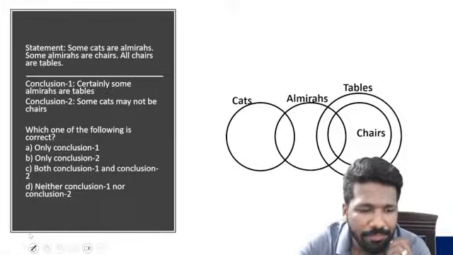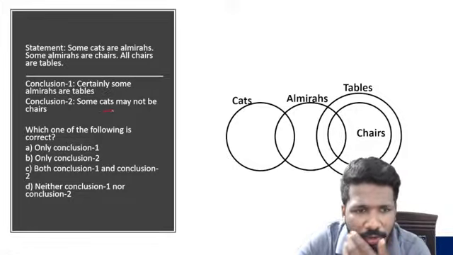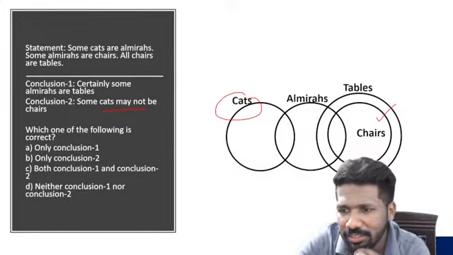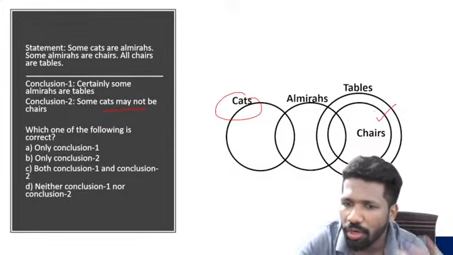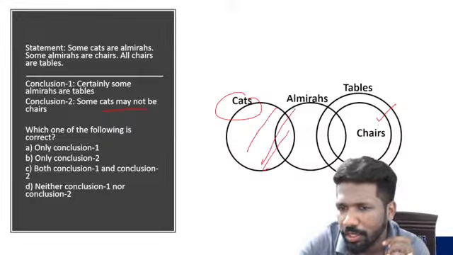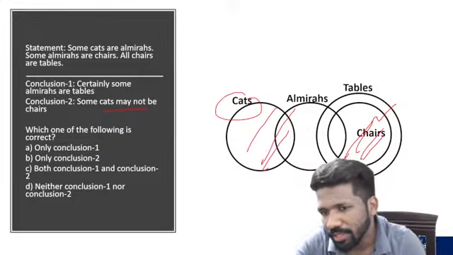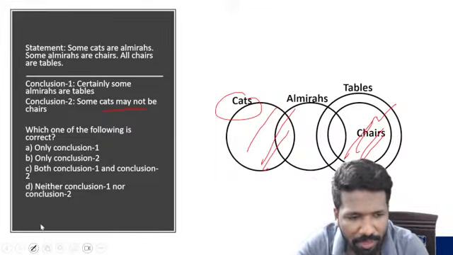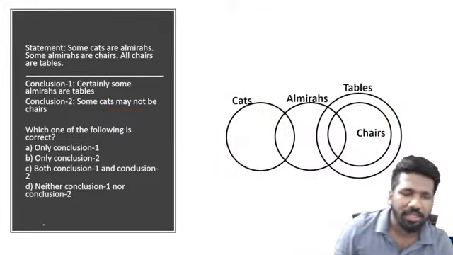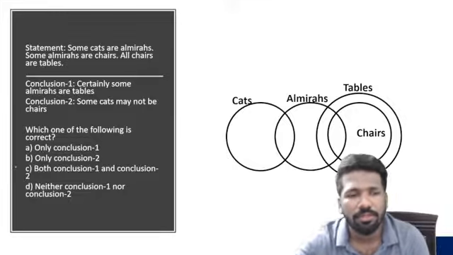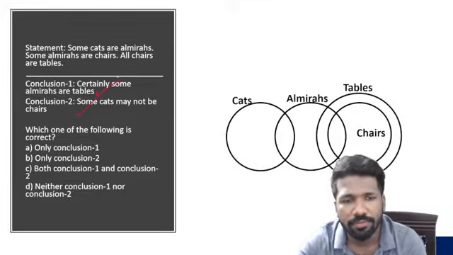Second statement: some cats may not be chairs. Cats and chairs may not have an intersection, or there can be some cats that are not chairs. Yes, here there is no intersection at all between cats and chairs. In the minimal overlapping diagram, which we have discussed in yesterday's questions, conclusion 2 is also correct.